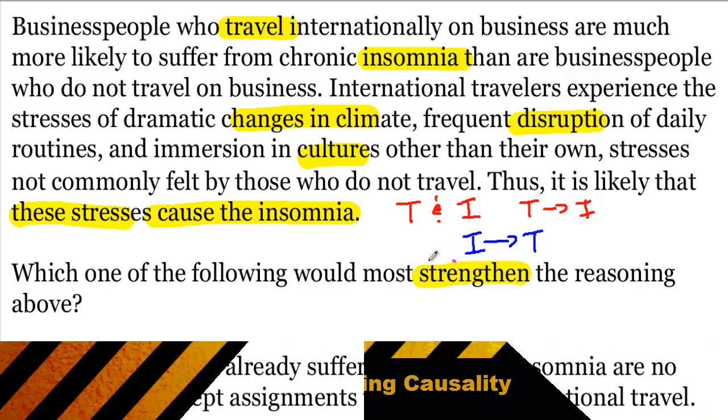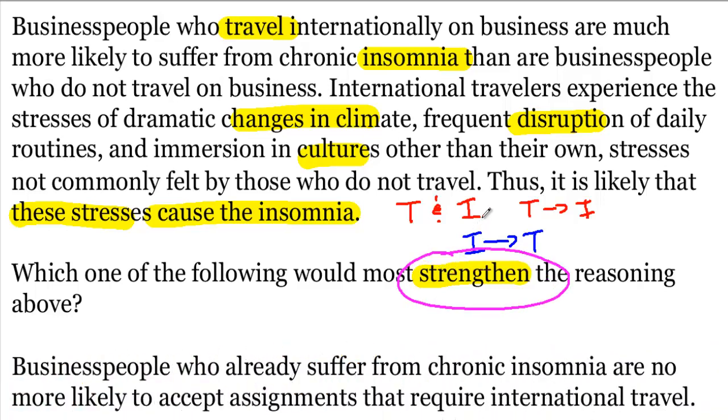But since we want to strengthen the argument, we want to find something that reinforces the original analysis, and that is that the travel causes the insomnia. And the correct answer points out that people who already suffer from insomnia are not more likely to travel. And while that doesn't prove the original argument, it certainly does strengthen it by suggesting that we got the order right, that the travel comes before the insomnia.